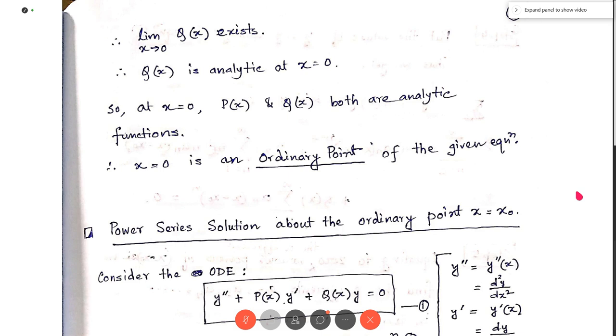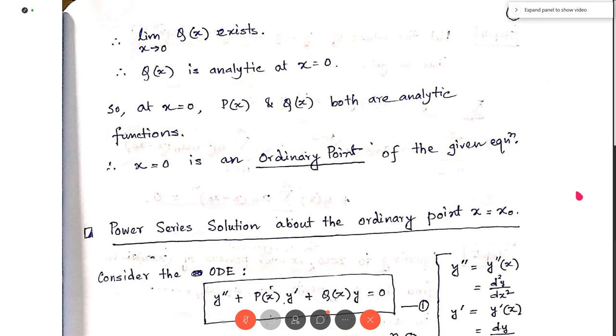Now, in the previous class we learned how to find the nature of such points. That is, how to find whether it is an ordinary point or a regular singular point. We know all these things, and now you will apply that. So step 1 is to find the nature of the given point. If the given point is an ordinary point, then the algorithm of the power series solution was discussed in the previous class. Today we will again recall the algorithm. Okay, so let me start annotation.